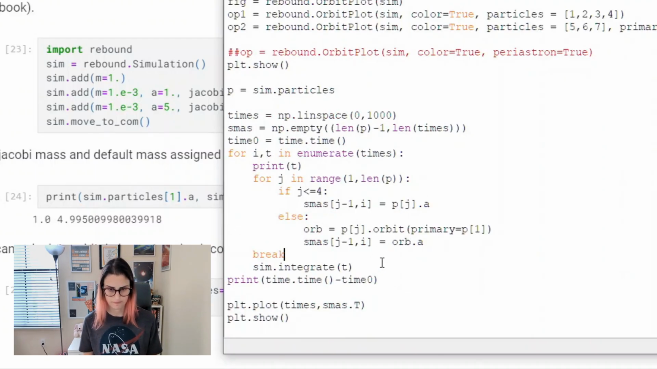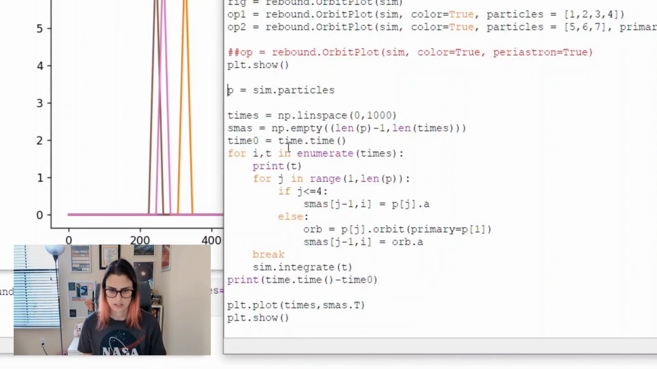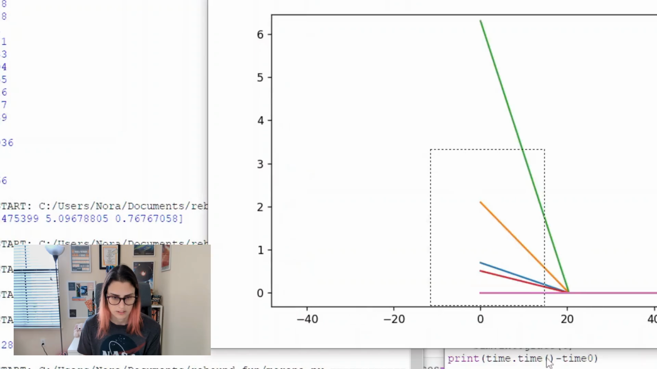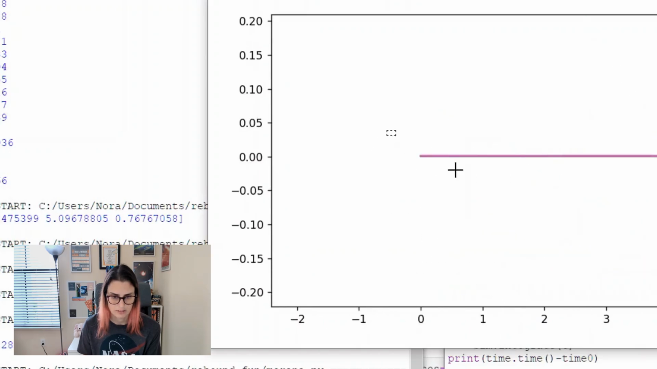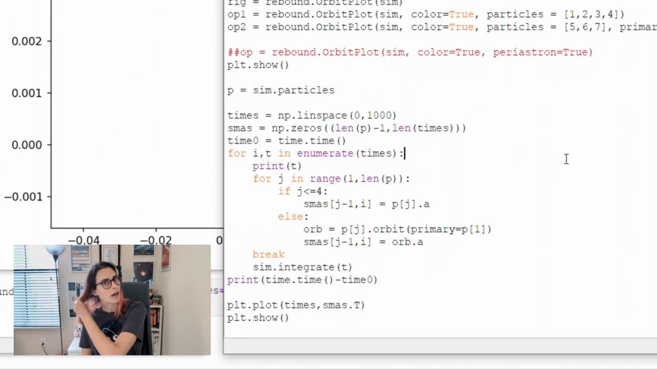Just break right there. Ooh. Oh, it's probably because it's empty. All right, let's just make this zeros instead of empty. Perfect. And then these ones down here should have really, really tiny ones because this is an AU. Maybe instead of looking at their semi-major axes, which is very helpful and all, we could do their distance from the star. That would be interesting.